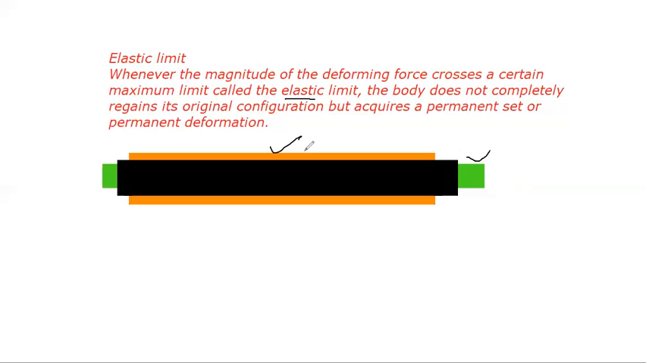That is why I told you that steel is more elastic than rubber, because the elastic limit of steel is more than the elastic limit of rubber. For example, if you give 10 Newton of force to a rubber, it will break. But if you give 10 Newton of force to steel, it will neither deform nor develop a permanent set. So steel is more elastic than rubber.